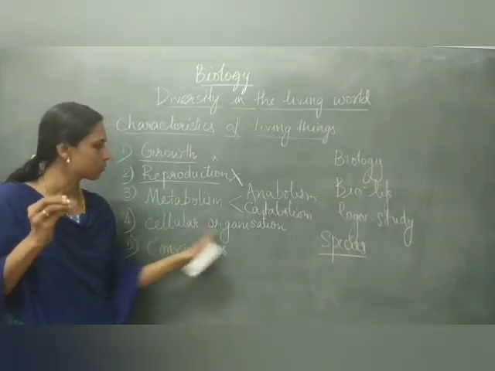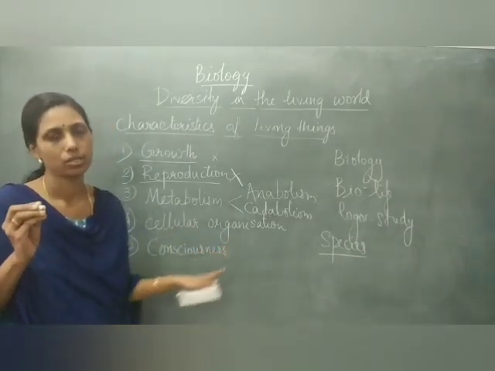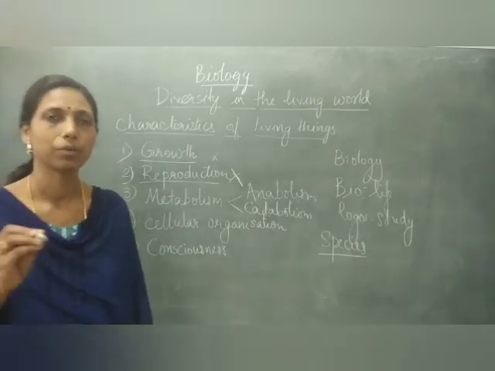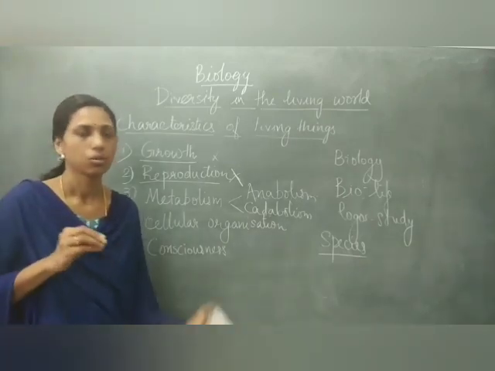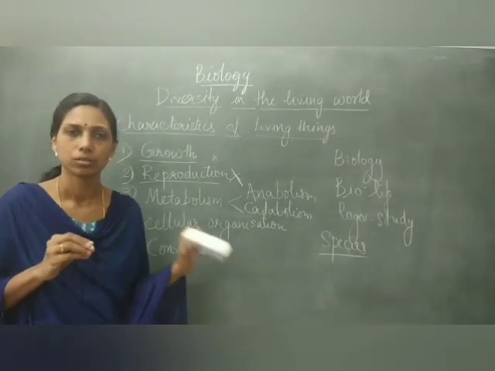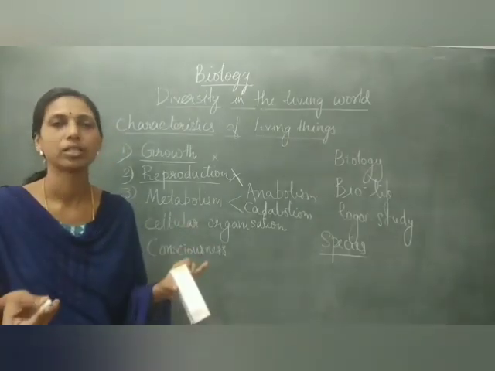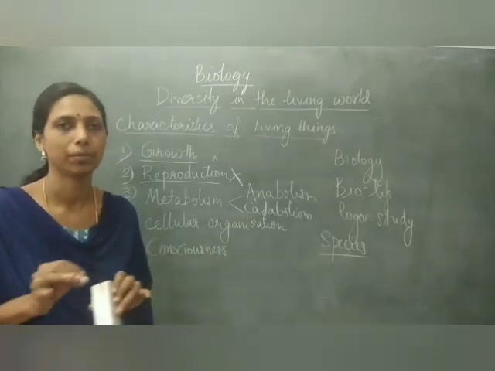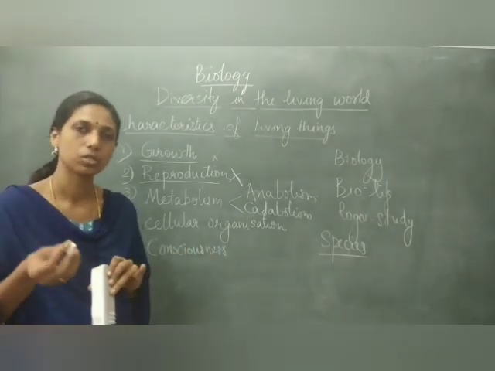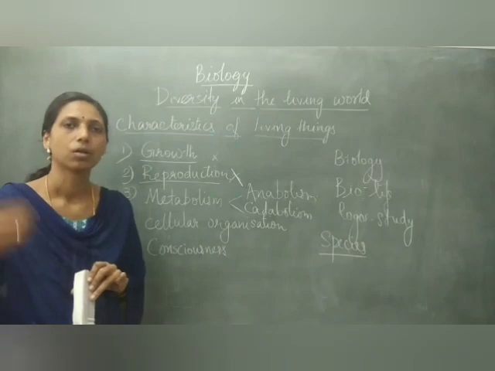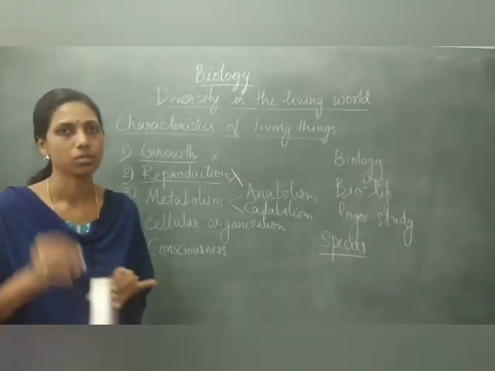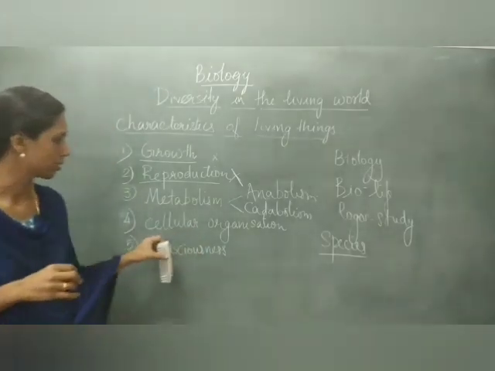Now another characteristic feature is cellular organization. We already know all living organisms have their body made up of cells. No non-living thing shows cellular organization. So all living things only are made up of cells. And cells form tissues, then organs, then organ systems, and as a whole the organism. So that is the level of organization.